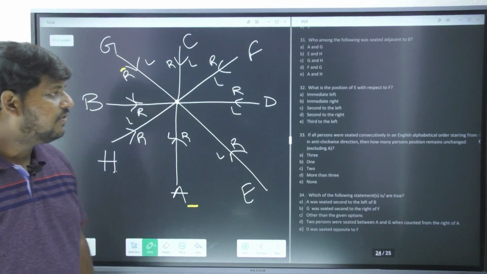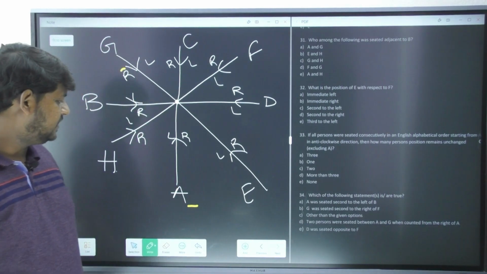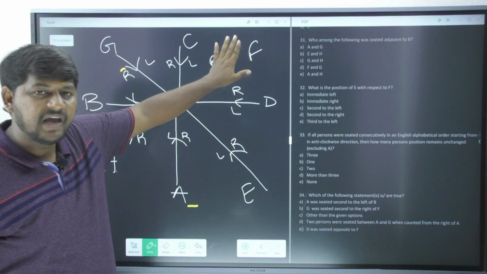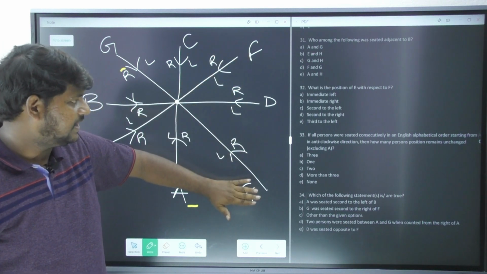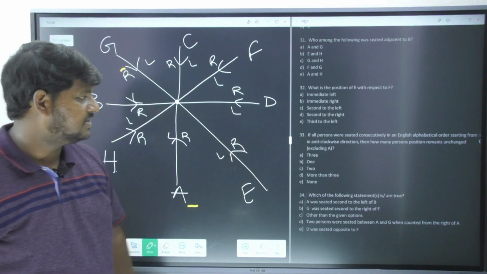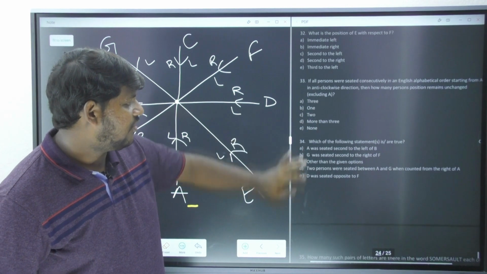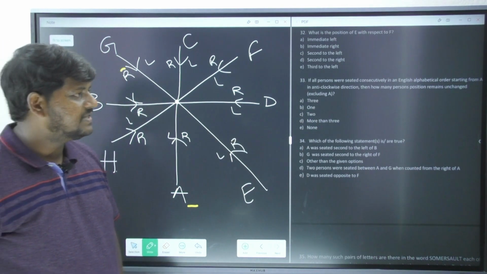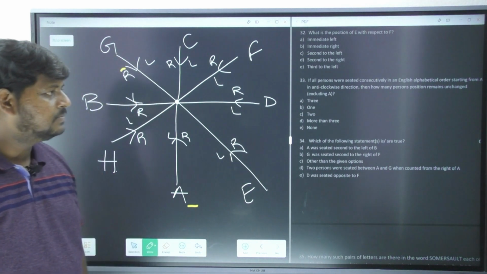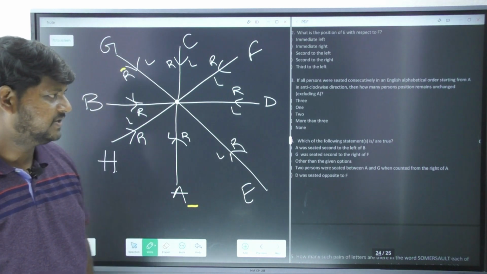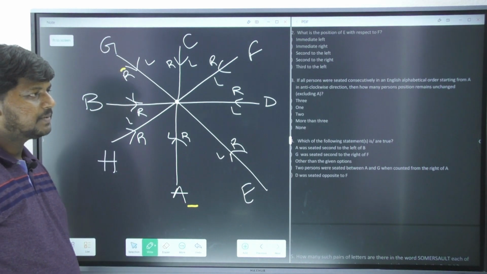What is the position of E with respect to F? With respect to F, what is the position of E? From F's point of view, if you observe E, it is second to the left. Second to the left is in option C. If all persons were seated consecutively in English alphabetical order starting from A in anti-clockwise direction, then how many positions remain unchanged?